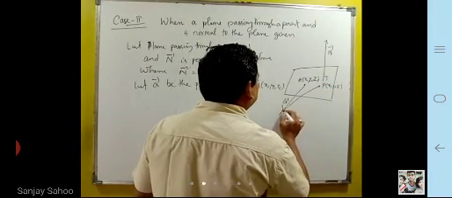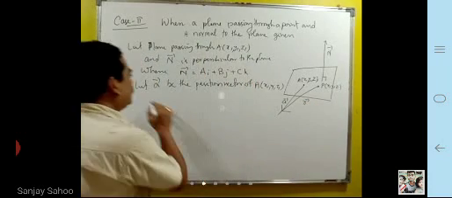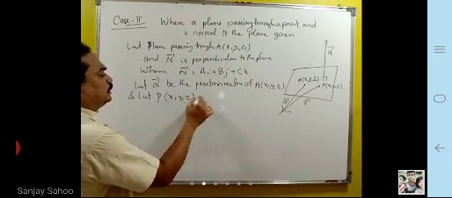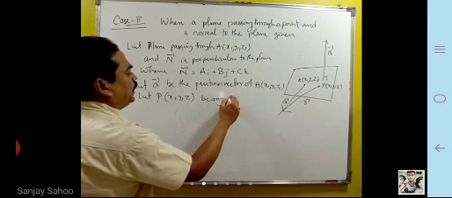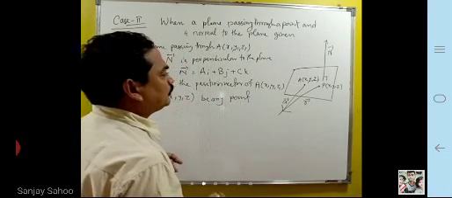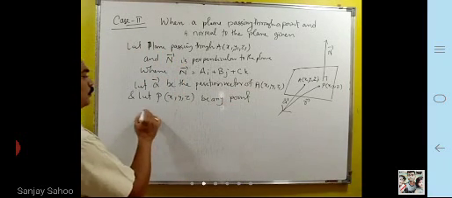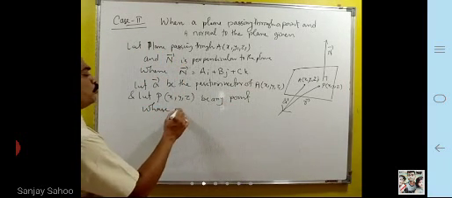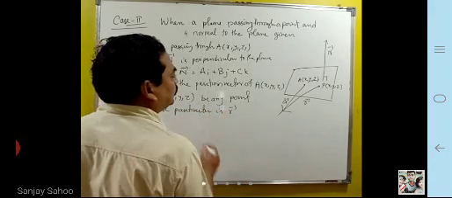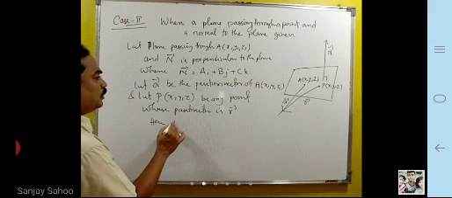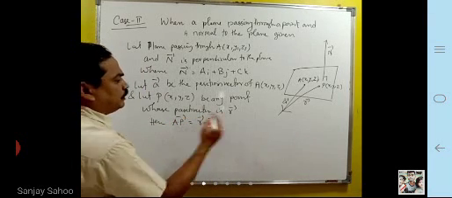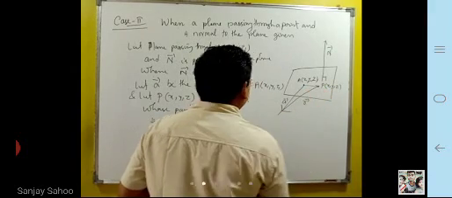Let P, x, y, z be any point whose position vector is r. Hence the AP vector is r minus a.